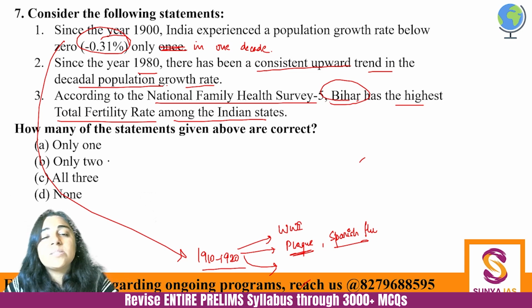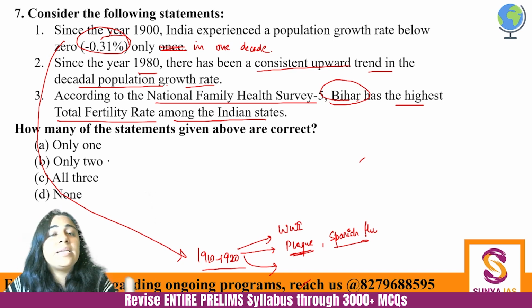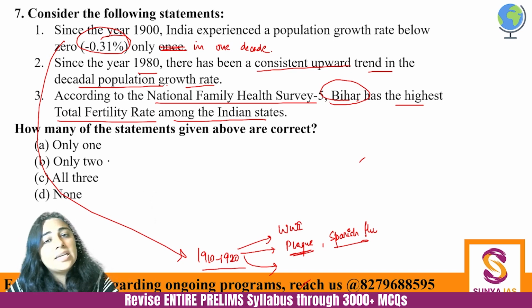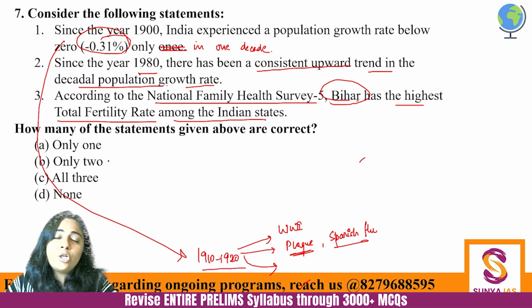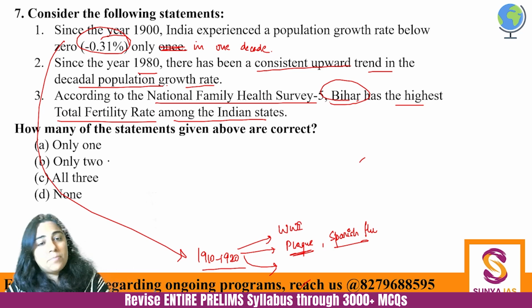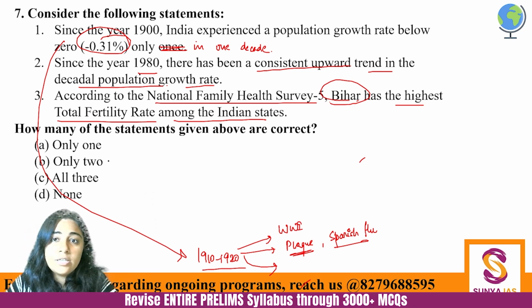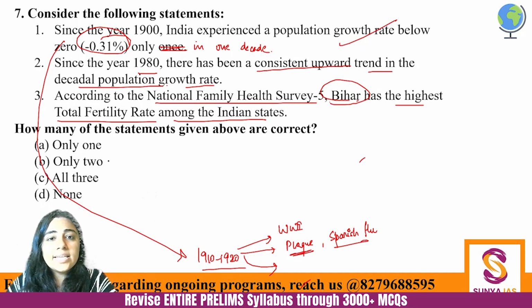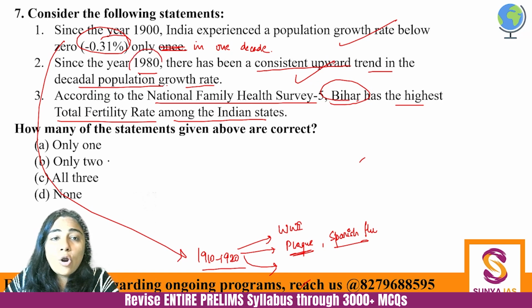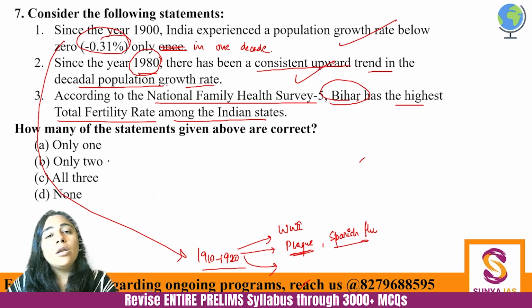So yes, we have experienced this since 1900 only in one decade, that is 1910 to 1920, basically 1911 to 1921, because the census happens in the first year of the decade. Okay, so the second statement says that there has been a consistent upward trend. See, try to understand and try to apply the logic that it cannot happen in such a way that suddenly in 2023 our growth rate has come down. It has to be a long-term effect.